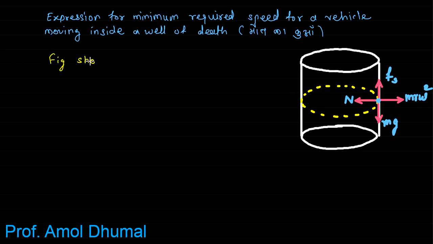Figure shows a vehicle moving inside a well of death.